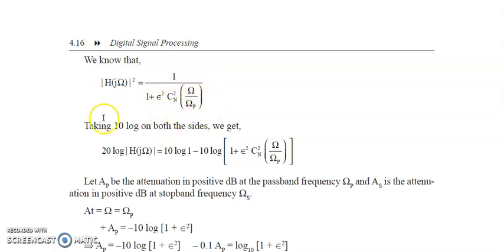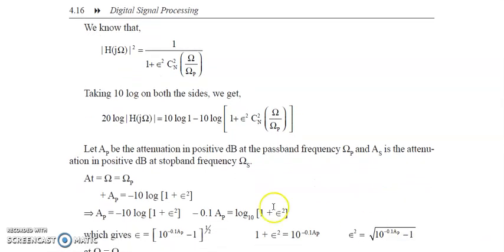Now if you take 10 log on both the sides, if you take 10 log here and 10 log here, so 2 goes there, so it will become 20 log H of j ohm, which is equal to 10 log 1 minus 10 log of 1 plus epsilon square Cn square of ohm by ohm P. Okay, let AP be the attenuation in positive dB at the pass band frequency ohm P, and AS is the attenuation in positive dB at the stop band frequency ohm S.